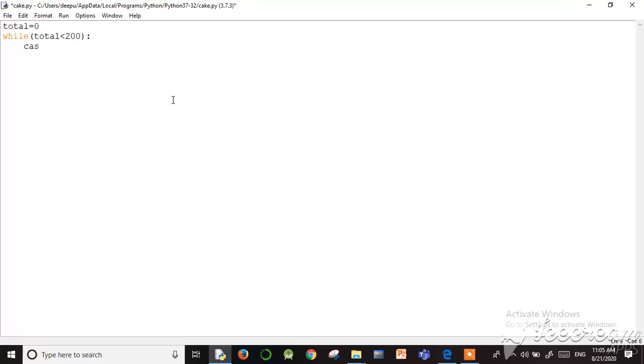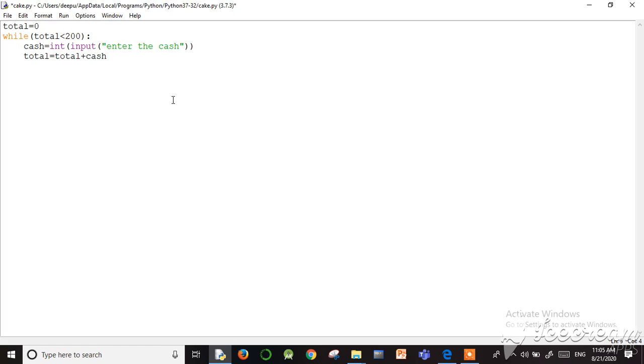So I use one variable, cash. Cash is equal to take the input, int input, enter the cash. So here, after getting the cash, we need to add this to the total. Total is equal to total plus cash.